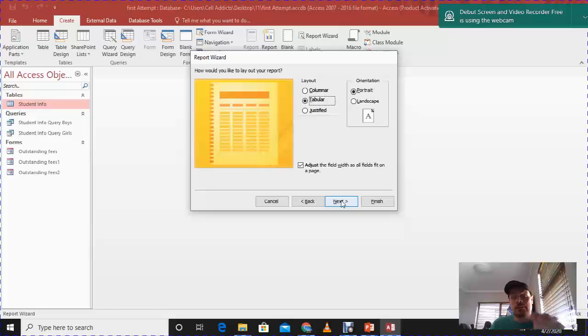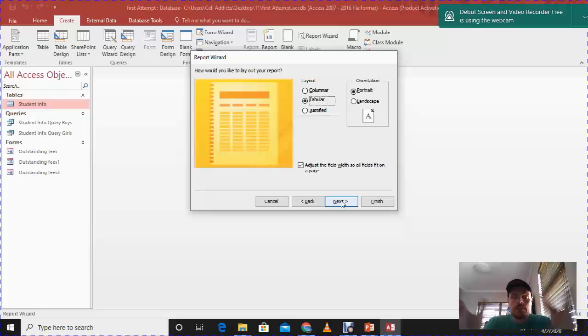Half of the times, and I know it sounds terrible, but a lot of times we are pressed for time during an exam, and we need to get these things done. So what I'm showing you is to get a basic report out. Okay, there's still a lot of understanding on how to do it, and there's a lot of technicalities behind it, but just to be able to get a report done using the wizard, you will be able to score at least 2-3 marks.